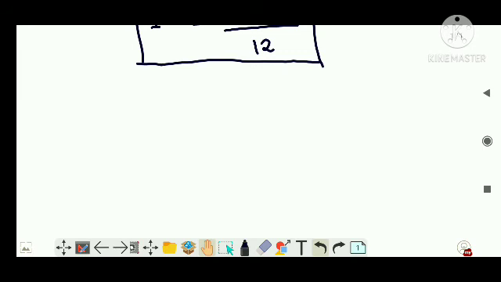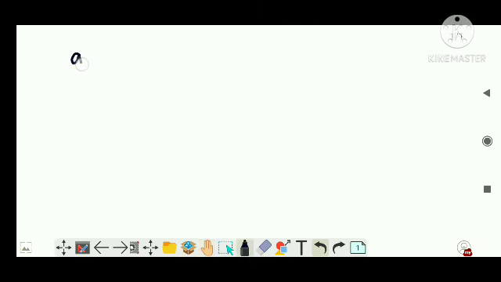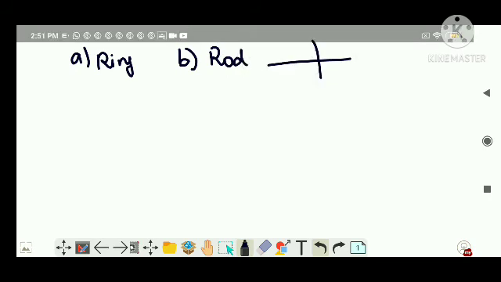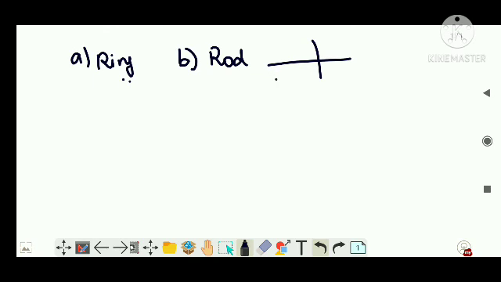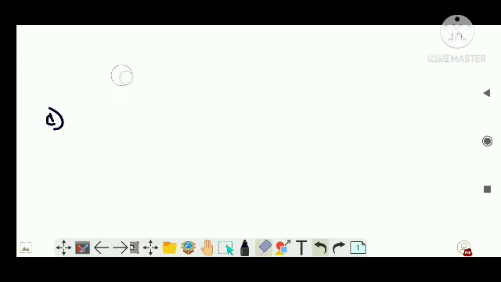Let's say after that only I will go for radius of gyration. Let's say uniform circular plate. We first did the ring, then we did a rod with a perpendicular bisector, which we just found. For the ring, the moment of inertia is MR squared. For the rod, it is ML squared by 12. Similarly, if someone gives you a straight away question to find the moment of inertia, you can find it by the method which I have taught you.